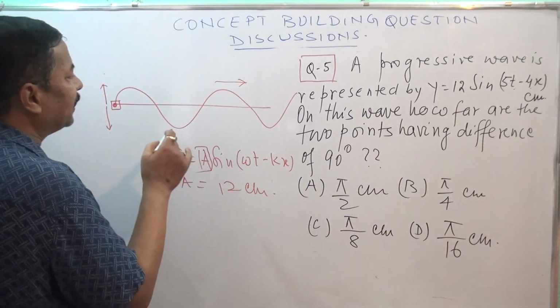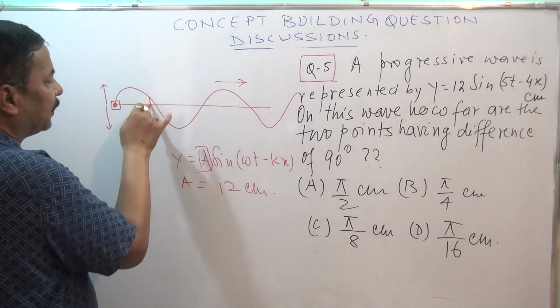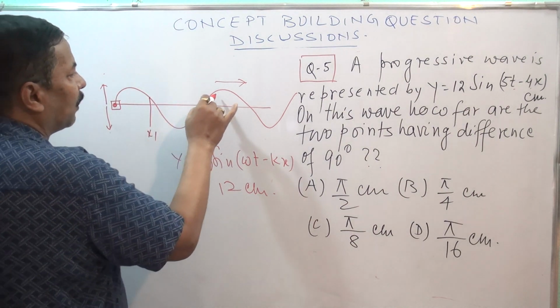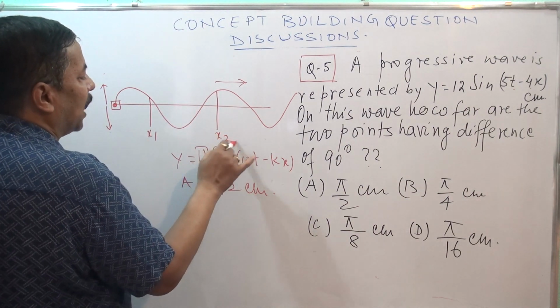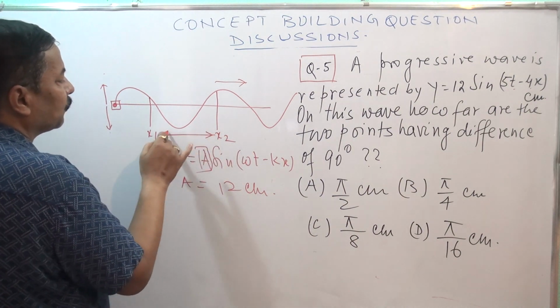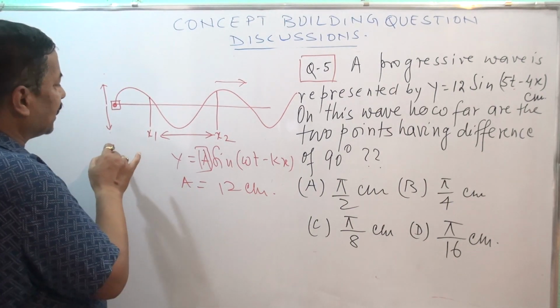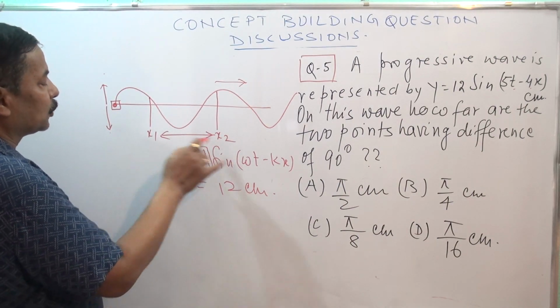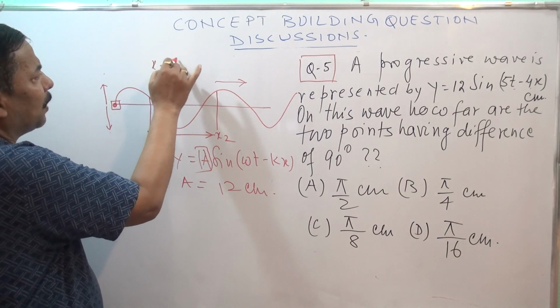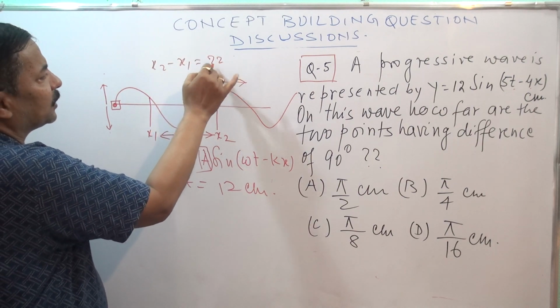Suppose I take one point at x1 and one point at x2. This distance is x1 and this distance is x2, and they want x2 minus x1. How much is it? This is the question.